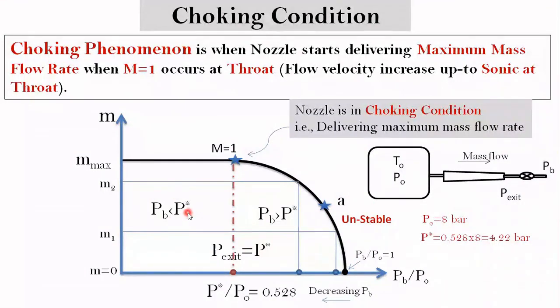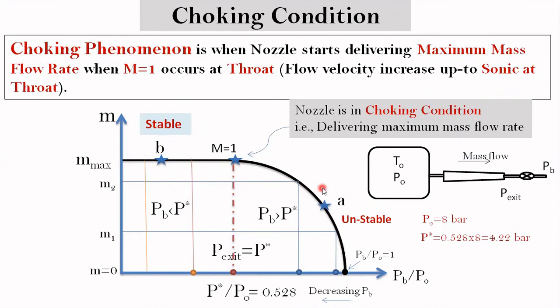Now let's take another case where all these back pressures are less than the critical pressure. Under this condition, let's say it is represented by this curve. If your back pressure is increasing or decreasing, you will always have a maximum mass flow rate. So this region will give you a stable operation of nozzle. So always, the nozzle should be operated at the critical pressure or less than the critical pressure. Only then will you have a stable operation of nozzle.